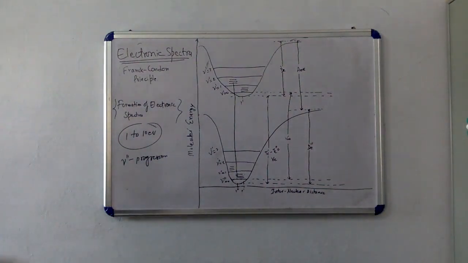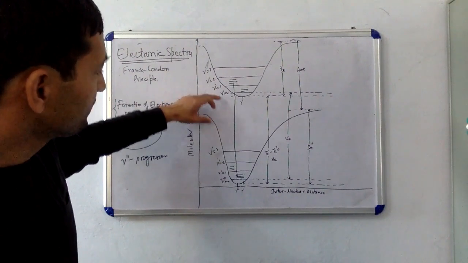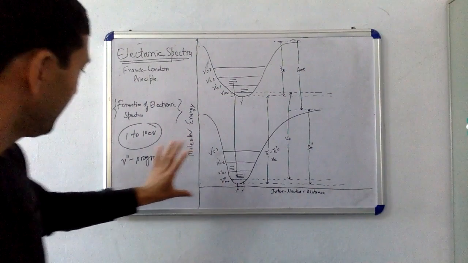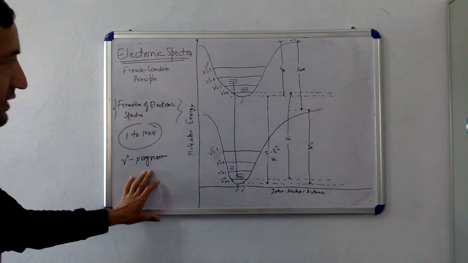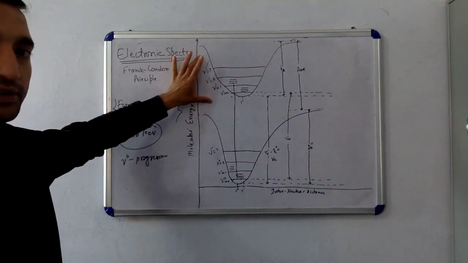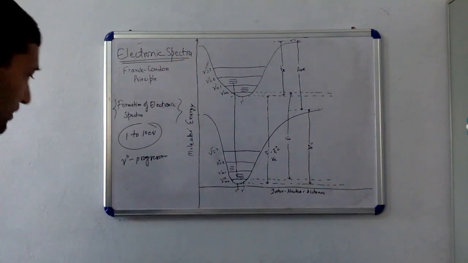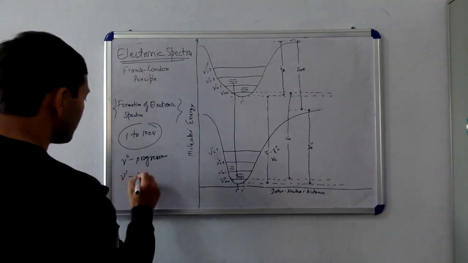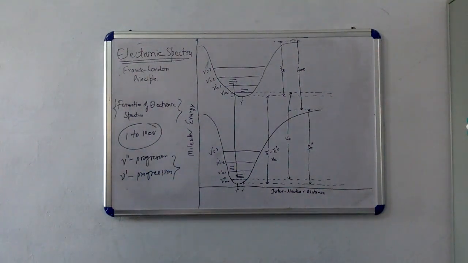If these bands are forming from a single vibrational level to the different vibrational levels of the lower energy state, then this is called the v'' progression. And if the transitions are taking place for all the vibrational levels of the upper state from a single vibrational level of the lower state, then this is called the v' progression. So these are all the basics of electronic spectra.